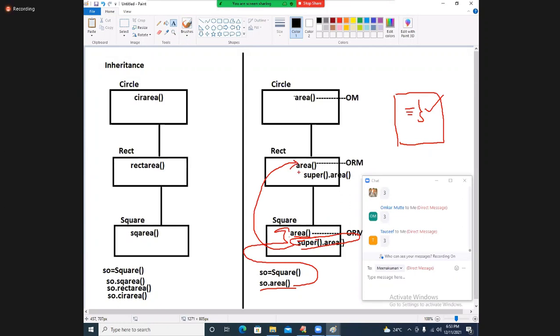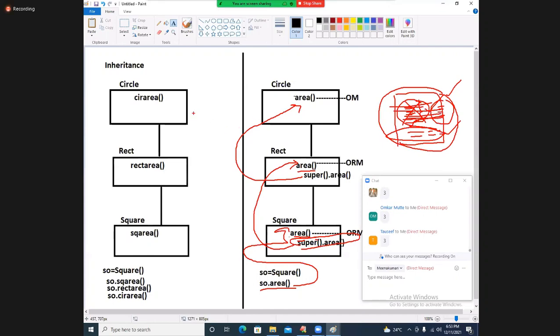Same function, it eliminates the existing memory space and the existing result, and starts executing again in the same memory space only. This result is coming. Again, you called super dot area. It will go there, eliminate the total result in that memory space, and execute again with a new logic. This result is coming here. In the same memory space, 3 results are coming.